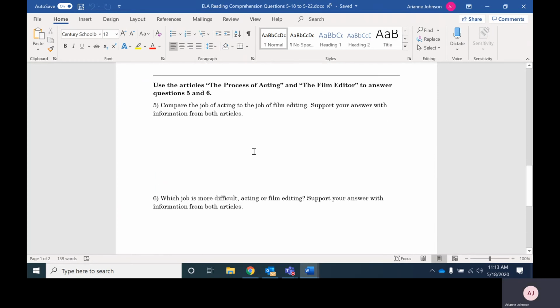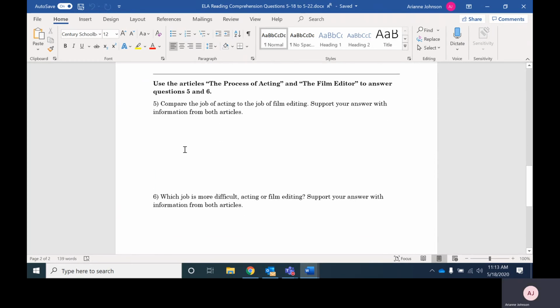Scroll down, there's 2 more questions where you are comparing the 2 articles. And then you get to formulate an opinion for number 6. It says, which job is more difficult? After you've read about acting versus film editing, tell me in your own opinion, backed up by evidence, which one you think is more difficult.